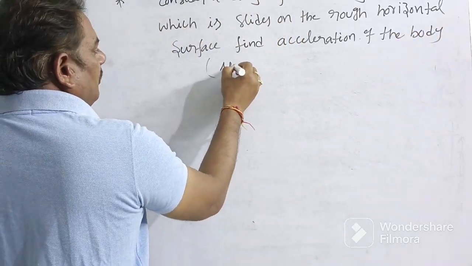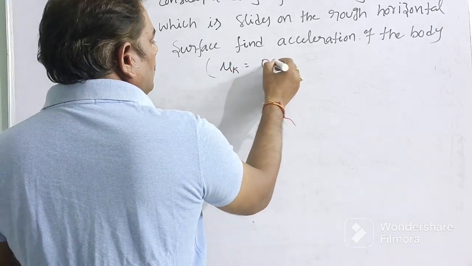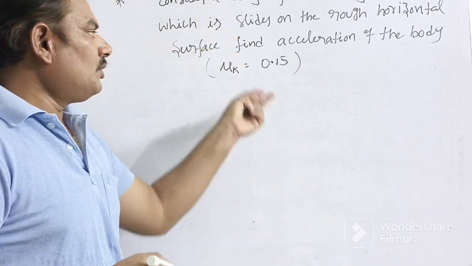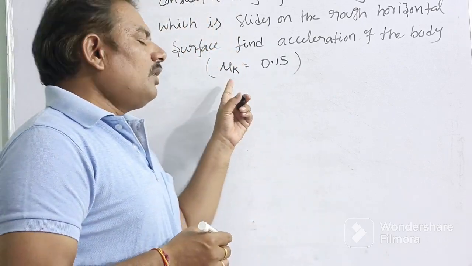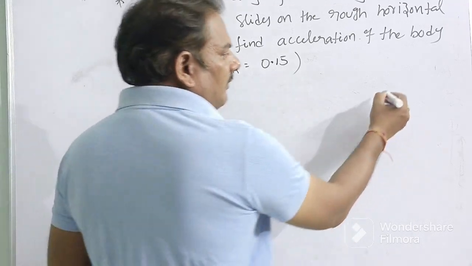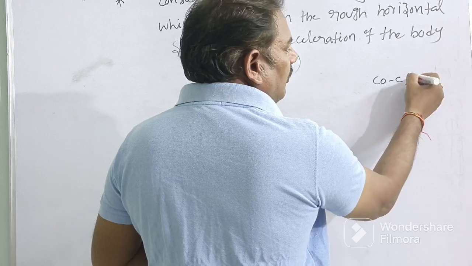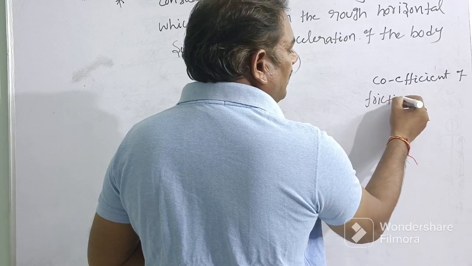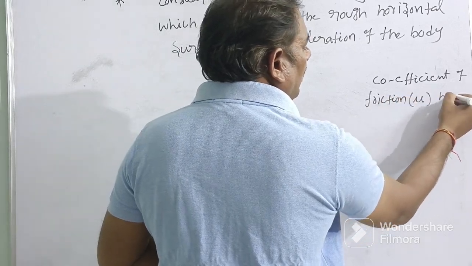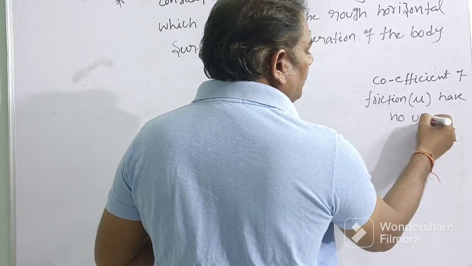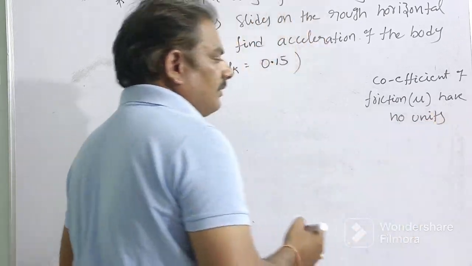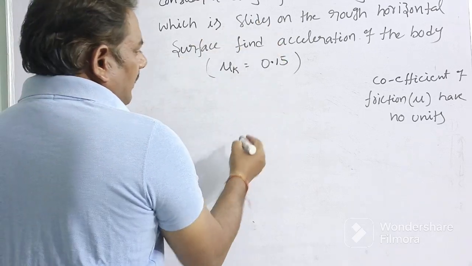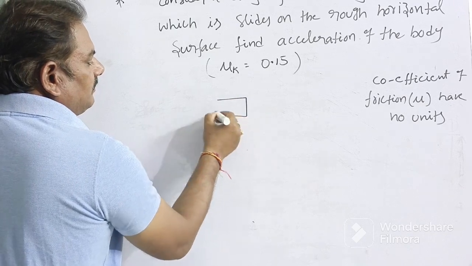In brackets, mu k value is equal to 0.15. We know mu k value. What is mu k? Coefficient of friction. Coefficient of friction has no units. Coefficient of friction, that is mu, has no units. Simple.